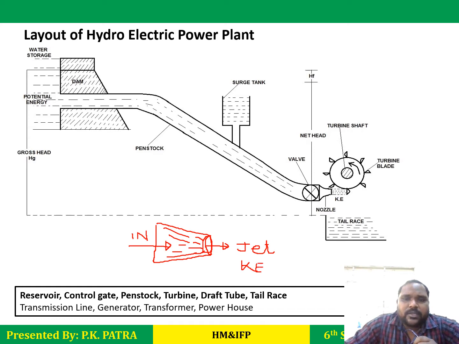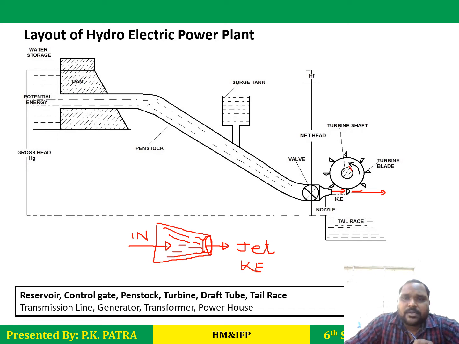This jet of water having its kinetic energy, when it comes out from the nozzle, will hit the buckets of the runner. What is a bucket? These are the buckets which are mounted on the periphery of the turbine. When water hits the bucket, it will rotate. Suppose water is hitting here, so the bucket will rotate. This is the direction of motion of the bucket. So this turbine will move. Here, due to the action of the jet, the turbine rotates.